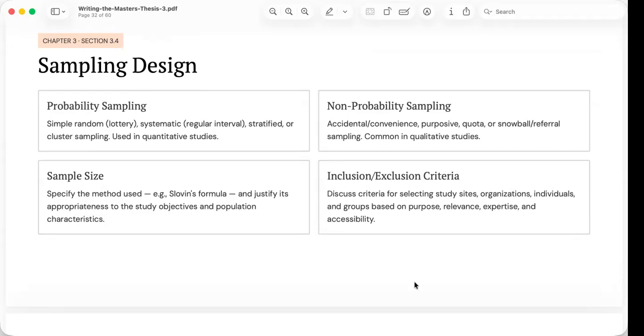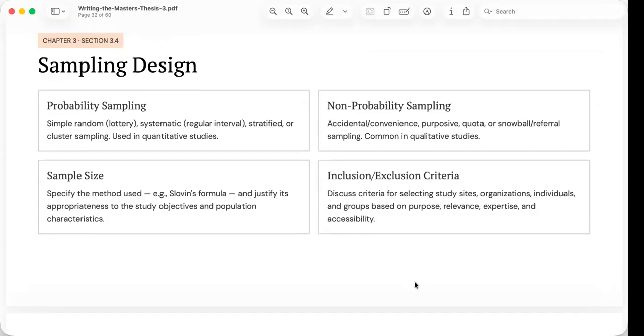Since it is often impossible to study an entire population, researchers select a smaller group or sample that can provide the necessary information. We need to distinguish between probability and non-probability sampling.